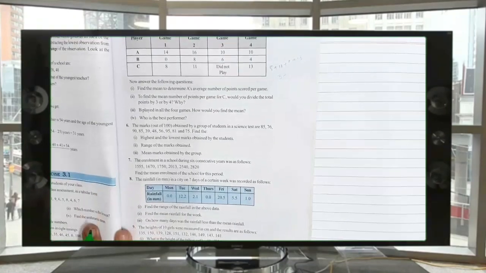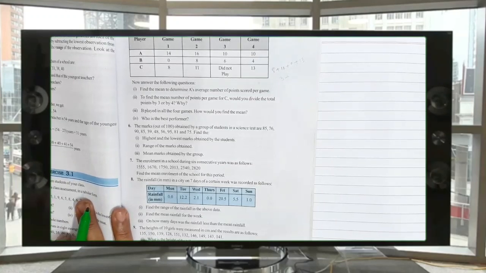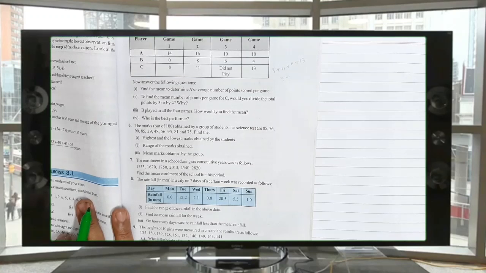I told you already, I explained you, when we collect the data should be arranged either in the ascending order or descending order. Ascending means the first one will be the least score and the last one will be the highest score. Or if you arrange the data in the descending order, the first score will be the highest score.